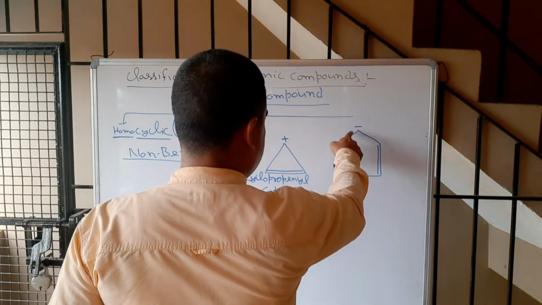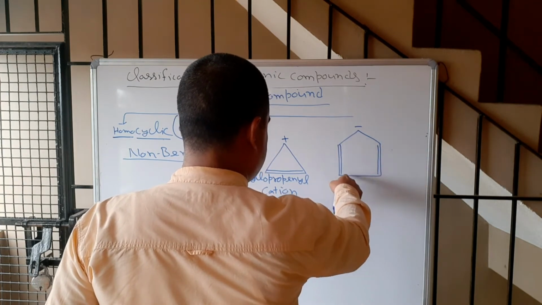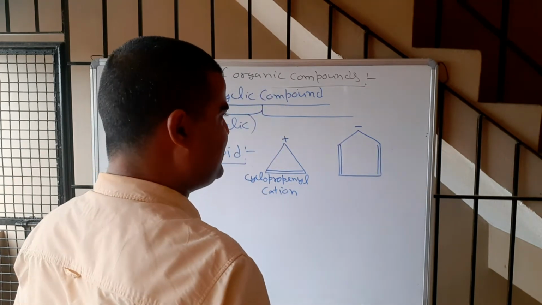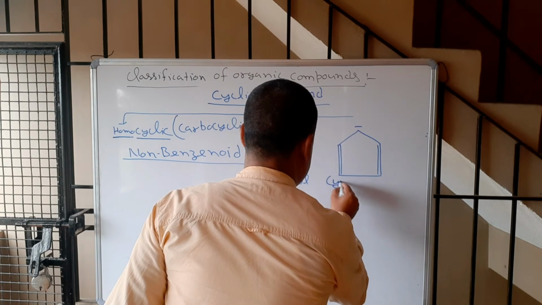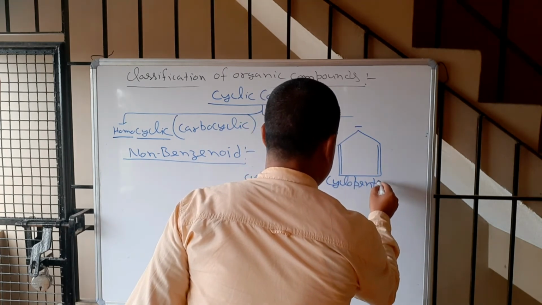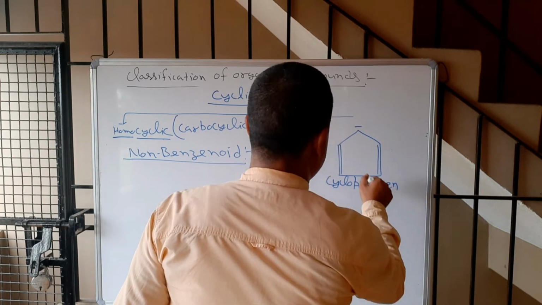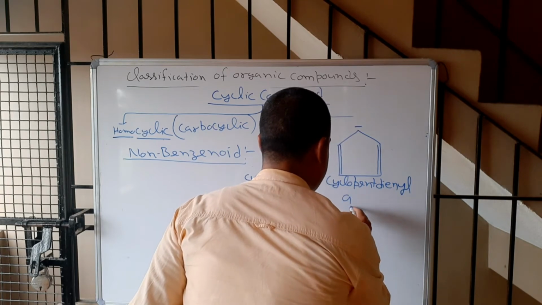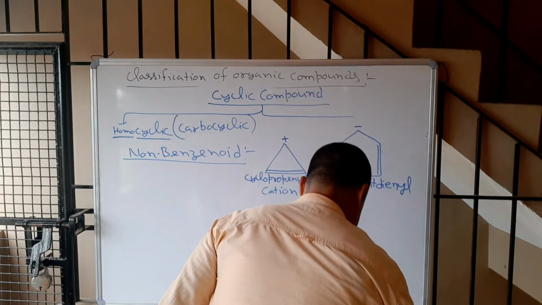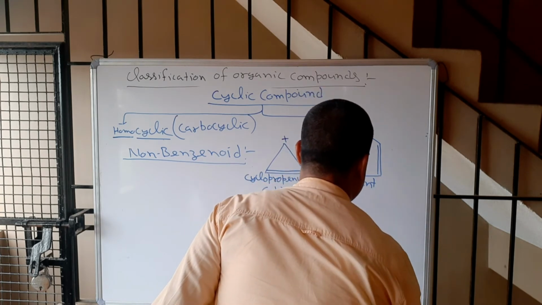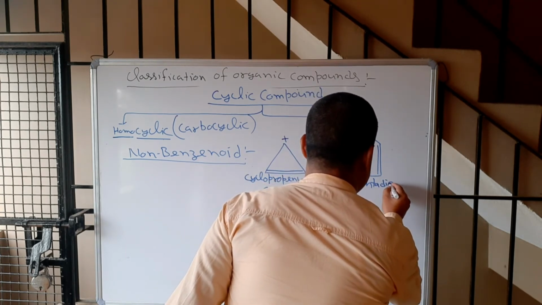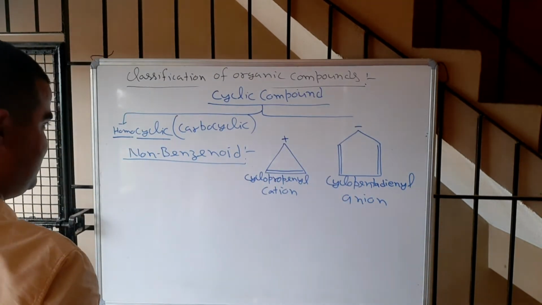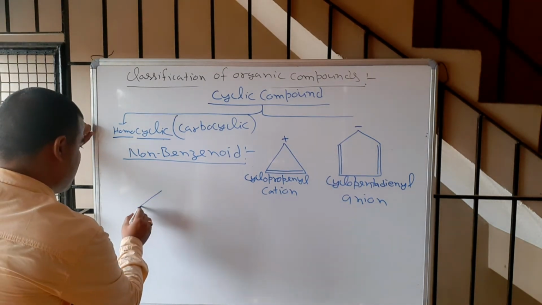What is the name of this? This is actually cyclopentane, and with a double bond it means cyclopentene. Since there are 2 double bonds, cyclopentadiene. Now this is a negative charge, so it is an enyl anion: cyclopentadienyl anion. Fine. Now come to the 7-membered ring.